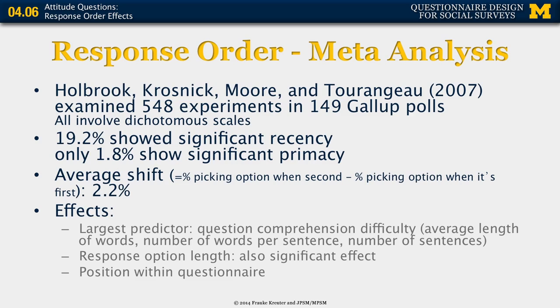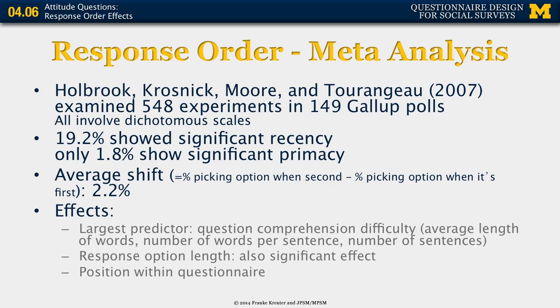In a meta-analysis on response order effects that Holbrook, Krosnick, Moore, and Tourangeau did in 2007, they examined over 500 experiments in about 150 Gallup polls that involved dichotomous scales and looked at response order effects. And 19.2% showed a significant recency effect, and only 1.8% showed a significant primacy effect. Mind you, these are telephone polls.